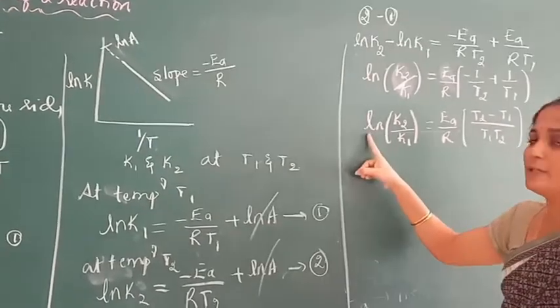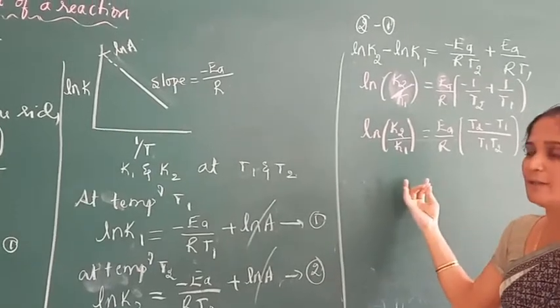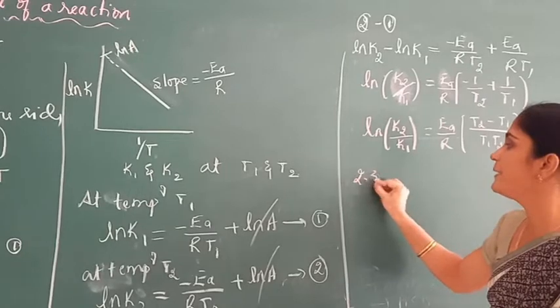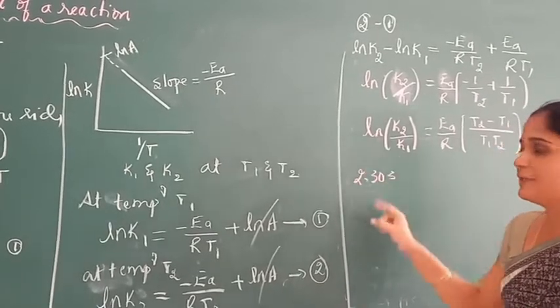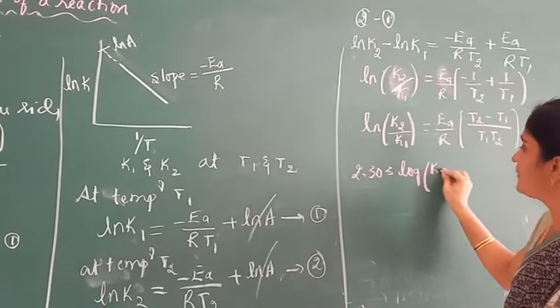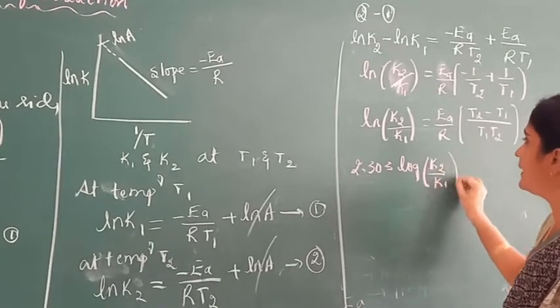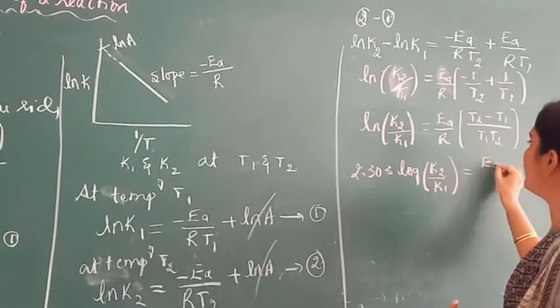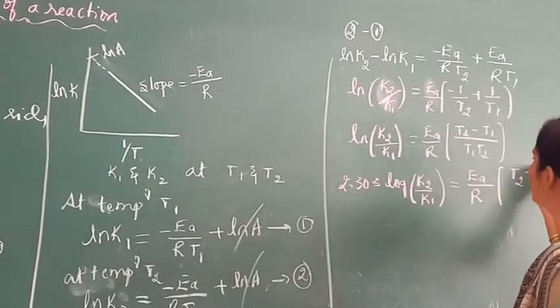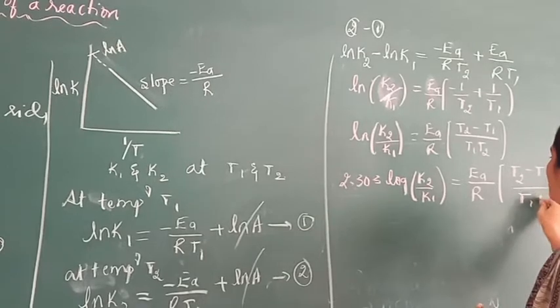In order to convert natural logarithm into common logarithm, we have to multiply with 2.303. So log of K2 by K1 equals Ea by R times T2 minus T1 divided by T1 T2.